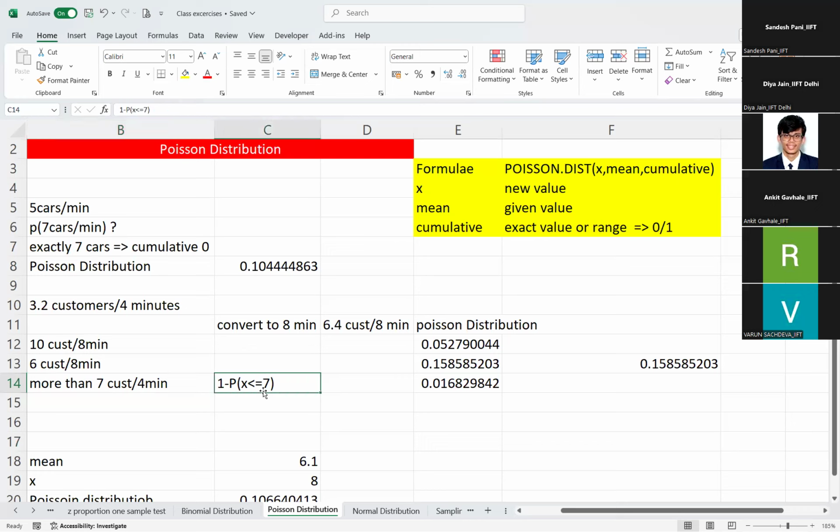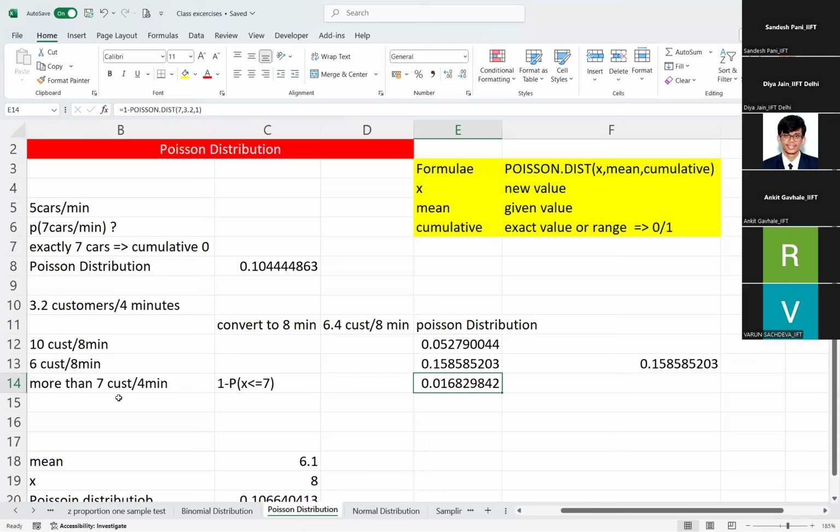So less than or equal to means what? Cumulative is true or false? True, because a range is given. So you will see the same: 1 minus Poisson distribution of 7, 3.2 is the mean, 1 means cumulative is true.